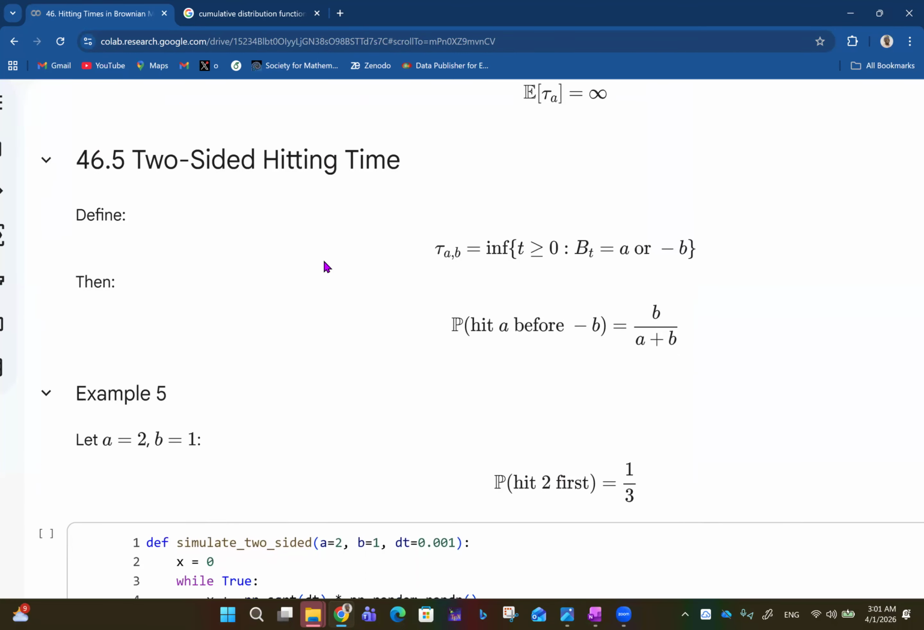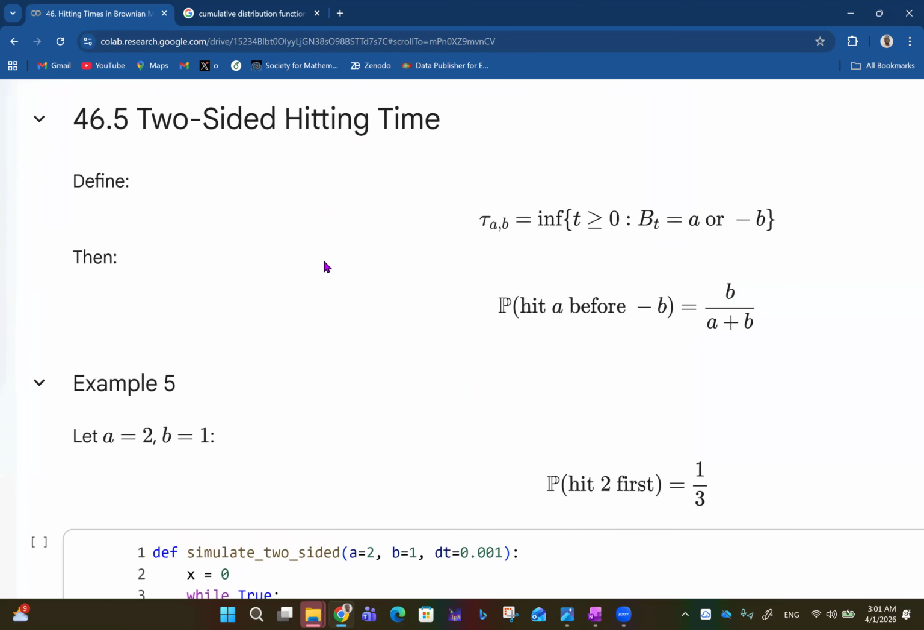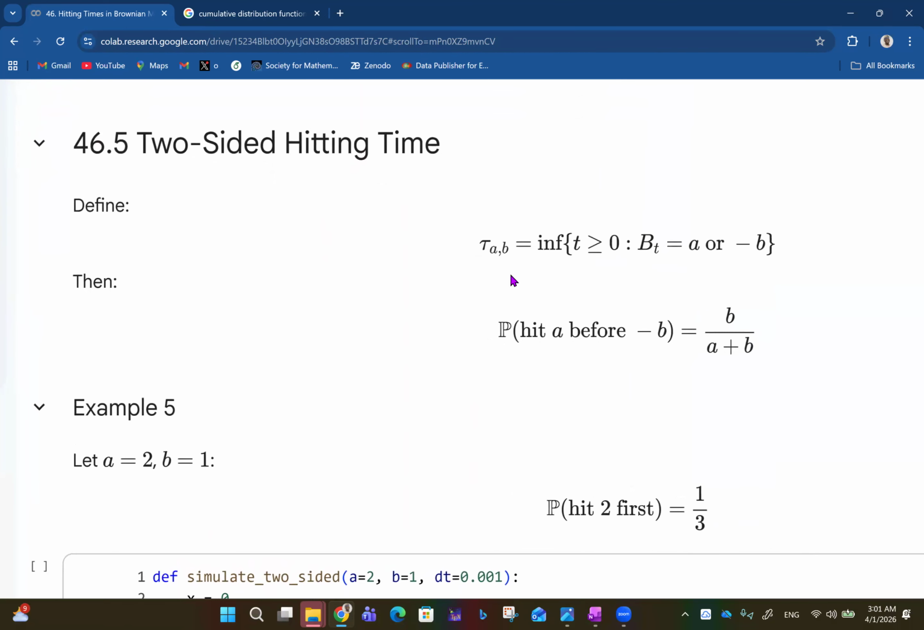Okay, then we talk about two-sided hitting time. If you define tau sub A comma B to be the infimum of time greater than or equal to 0 for B_t equals A or minus B. All right, so that's two ends now. Then you can say that the probability of hitting A before minus B will be B over A plus B. So imagine if A is 2 and B is 1, then the probability that you will hit 2 first before hitting minus 1 would have to be B, which is 1, all over A plus B, that's 2 plus 1, 3, and